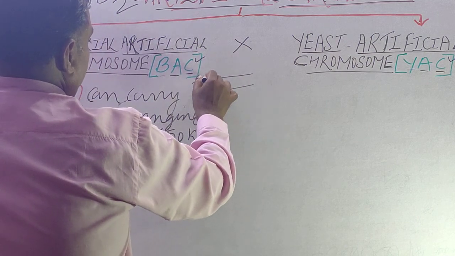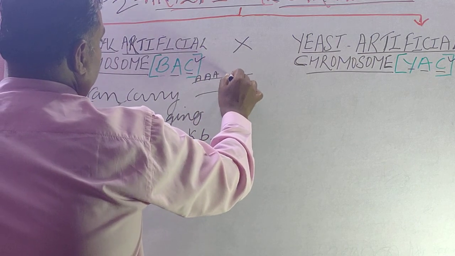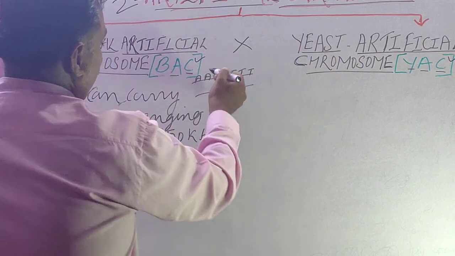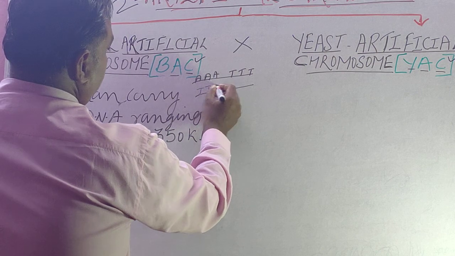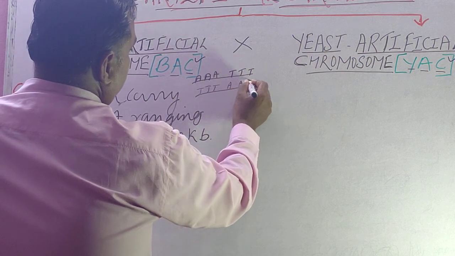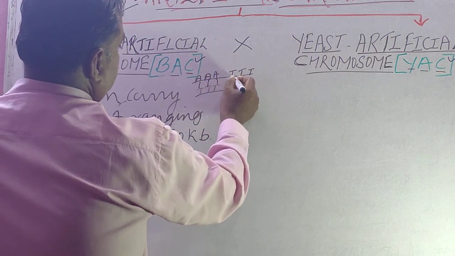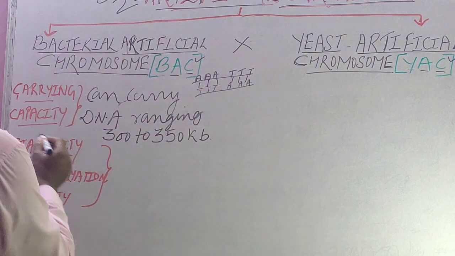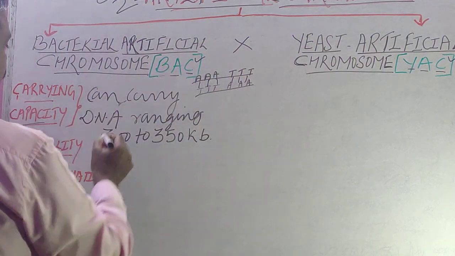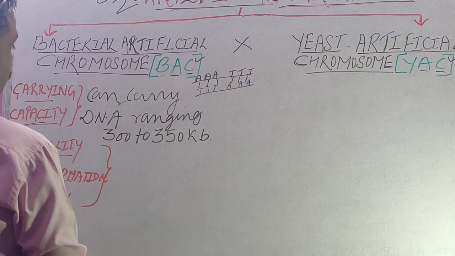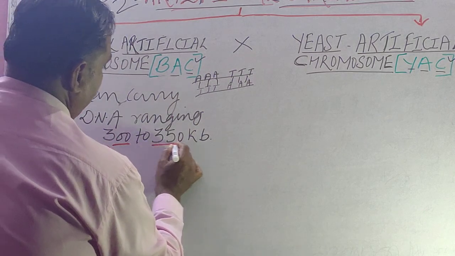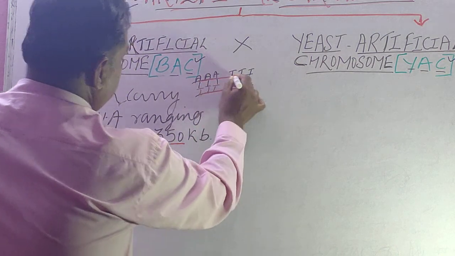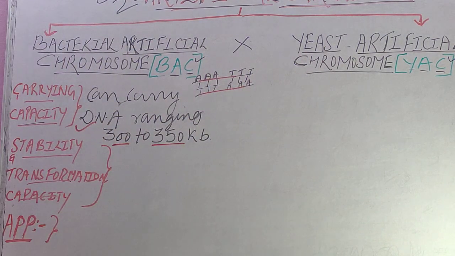If this is A, T, the bases are adenine and thymine, and these are the base pairs, isn't it? So what is the carrying capacity of BAC? It can carry DNA fragments ranging from 300 to 350 kilo base pairs. The first point is clear to the student.